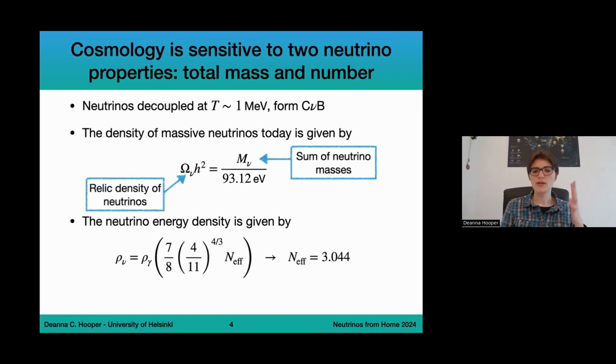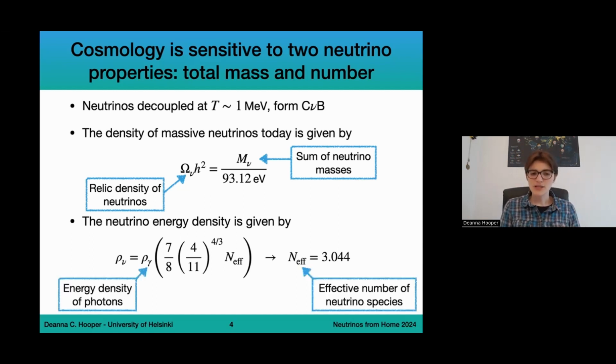So you can see here we have the relic density of neutrinos today normalized with the Hubble constant, because that's just how we like expressing our densities. And then we have the sum of neutrino masses here. This number, this 93.12 electron volts, is a fudge factor, just related to what we know about how neutrinos behave in the universe. Another thing that is relevant for cosmology is the neutrino energy density.